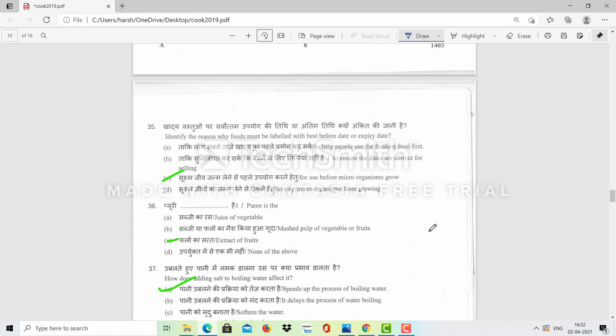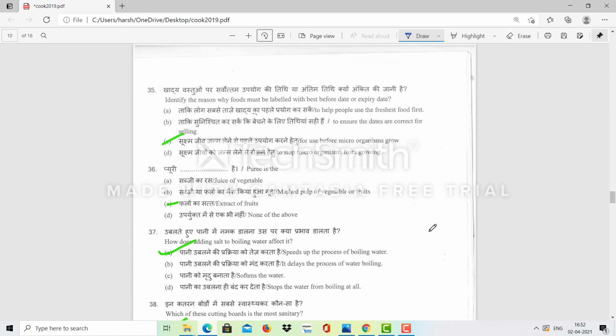Identify the reason why food must be labeled with a best before date or expiry date. Why should it be labeled? It should be labeled for use before microorganisms grow, and also so that people use the fresh food first. Yes, that is there, but the most important thing is to use it before the microorganisms grow.